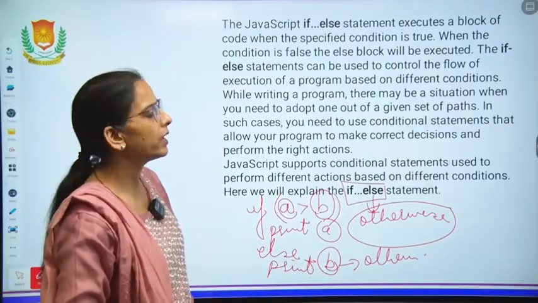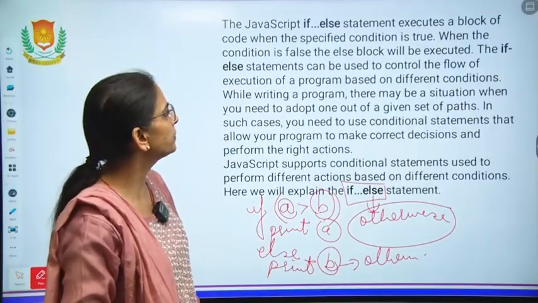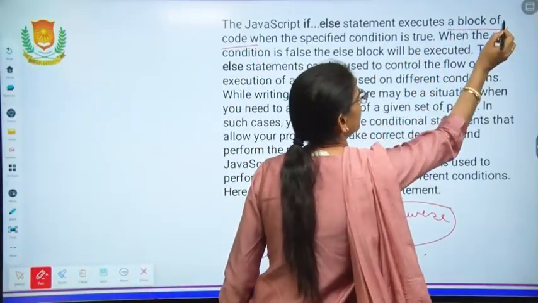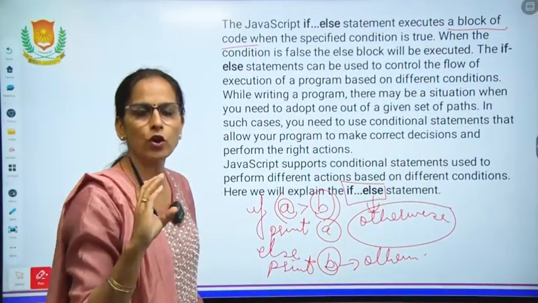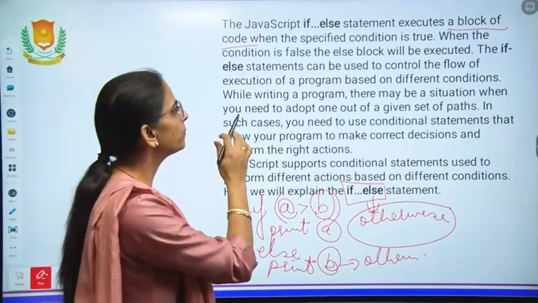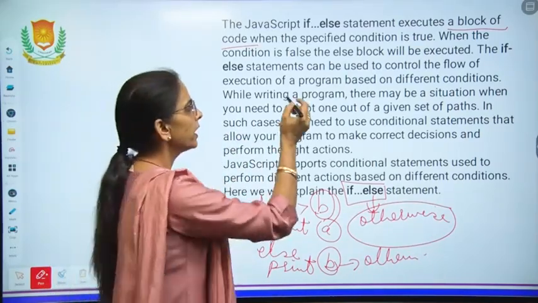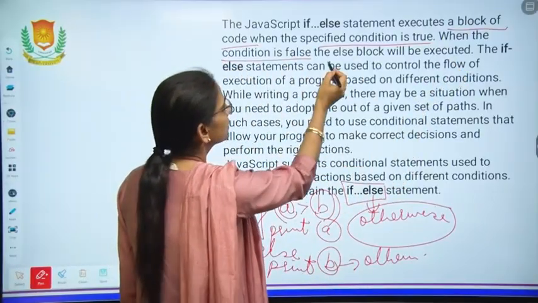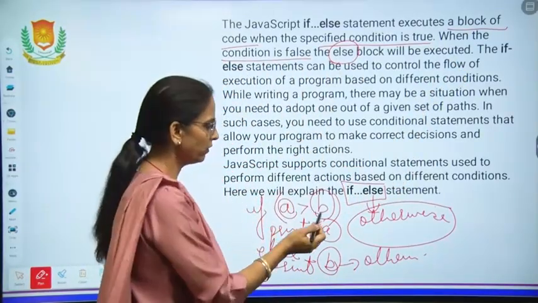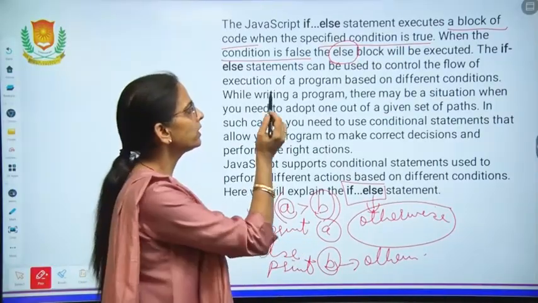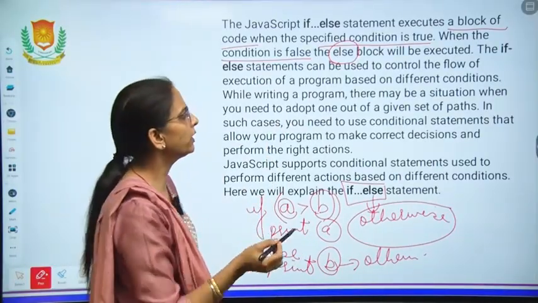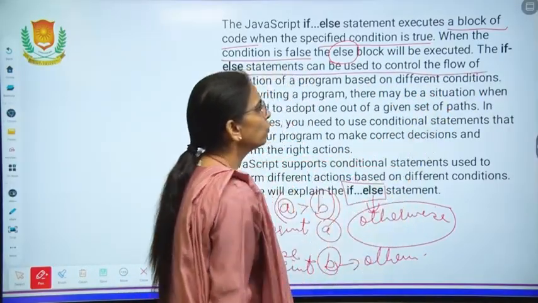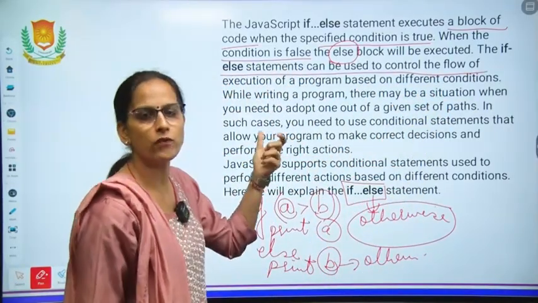So what does if-else mean in JavaScript? It executes a block of code according to the condition. If the condition is true, the if block is executed; when the condition is false, the else block which we have just discussed will be executed. The if-else statement can be used to control the flow of execution.